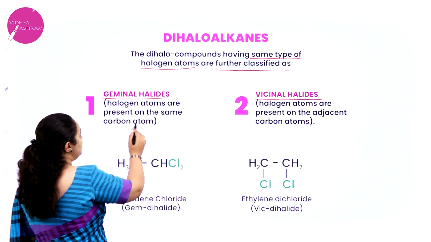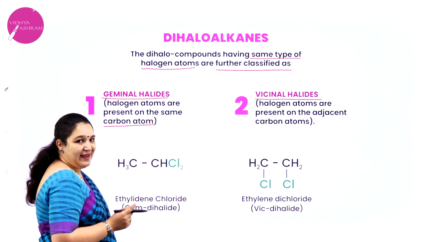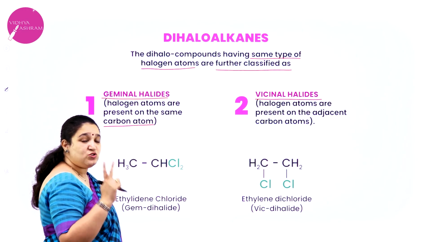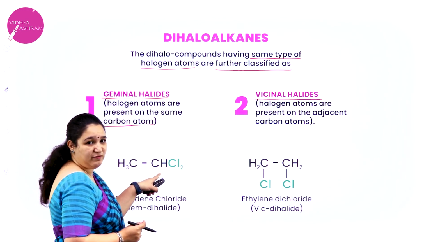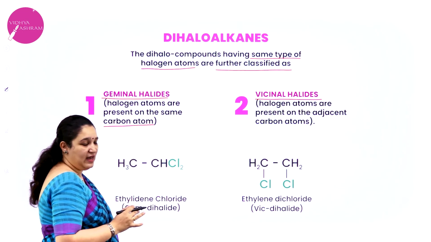Geminal halide, halogen atoms are present on the same carbon atom. In a dihaloalkane, two halogens should be present. So two halogen atoms are present on the same carbon atom if it is geminal. For example, you can see here, this carbon atom does not have any halogen.